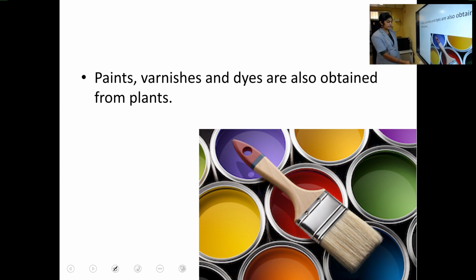Next most important thing that we get from plants: just now we discussed varnishes and paints. So paints, varnishes and dyes. What are dyes? Dyes are colored substances that give color to something. Okay, that also we get from plants. So paints, varnishes and dyes are also products we get from plants.